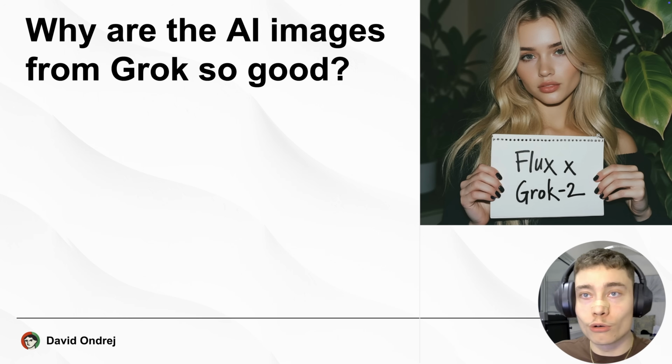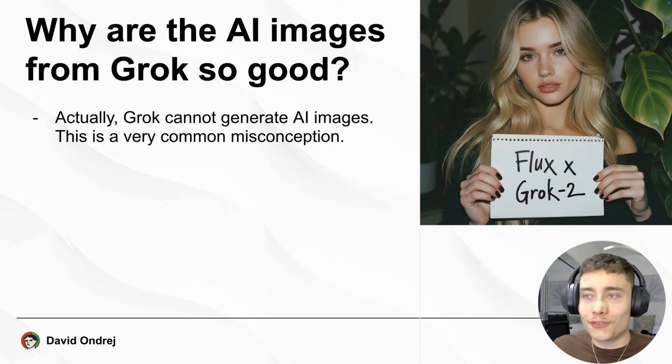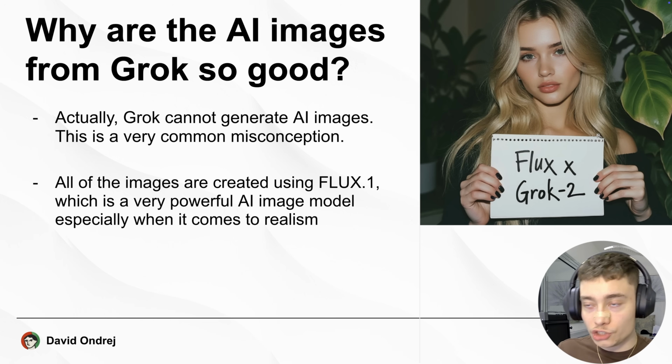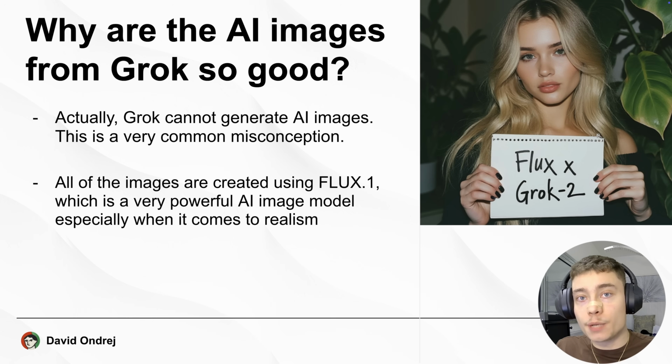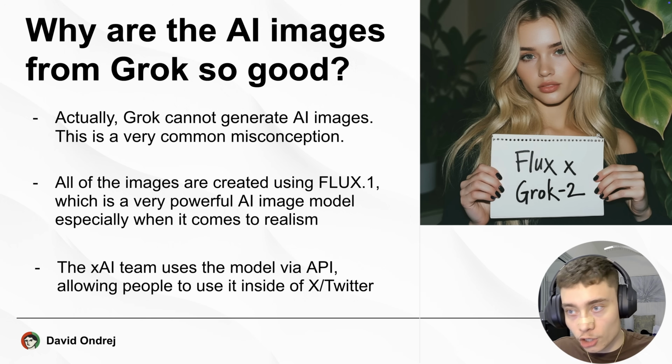Now, Grok is known for its AI images. So a lot of people are wondering, why are the images so damn good, so damn realistic? Actually, Grok itself cannot generate any AI images. This is a very common misconception. All of the images you see are created using Flux-1, which is a very powerful AI image model, especially when it comes to realism. In fact, I would say it's the best in the world, even better than Midjourney. So the xAI team uses the model API in Twitter, and then anytime you type in something like create an image, the model calls on top of the API, which is just a tool for the agent, and then it returns the image, which makes you think you created an image with Grok, but it's just Flux.